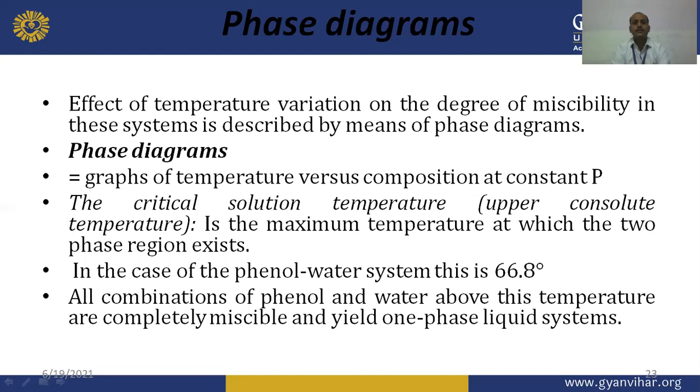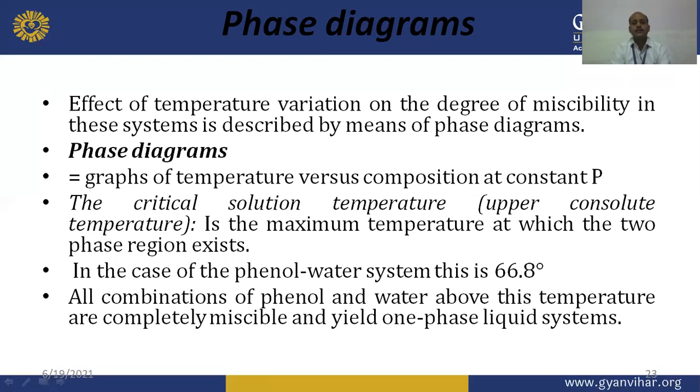The critical solution temperature is the maximum temperature at which the two phase region exists. In the case of the phenol water partially miscible system, this is 66.8 degrees centigrade. When we plot the phenol water system's phase diagram, we can obtain it. We will discuss this phenol water phase diagram in detail in the next part of this chapter.